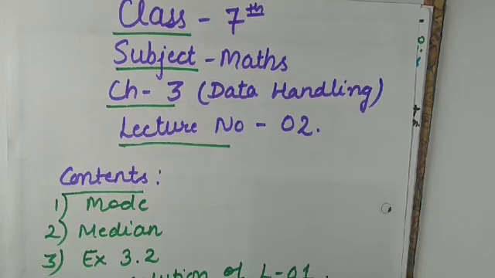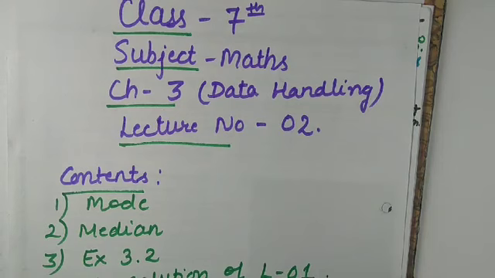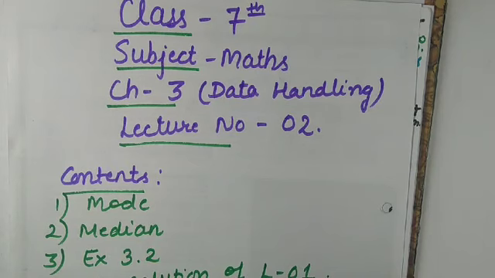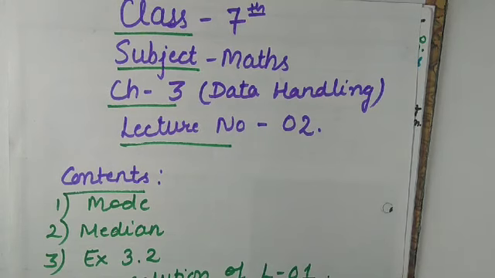Collection of data means if you are collecting any desired information, that is collection of data, and organizing them, organize and record them, that is organization of data, and that must be in tabular form.